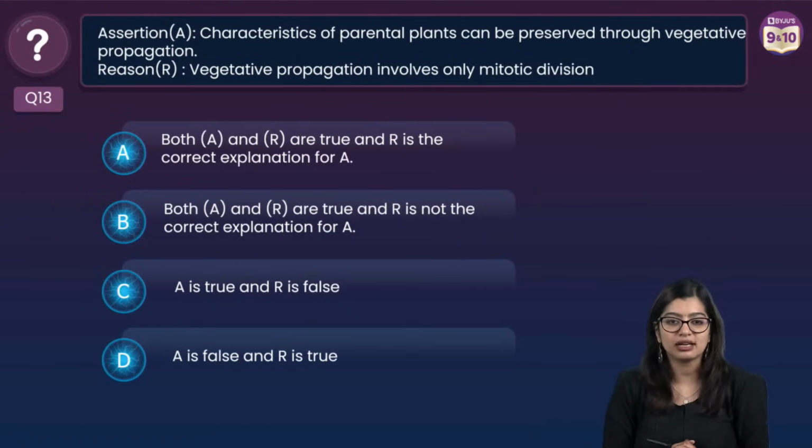Please don't skip an environment chapter. Aram se you will get marks. 6 marks to pakka you will get.